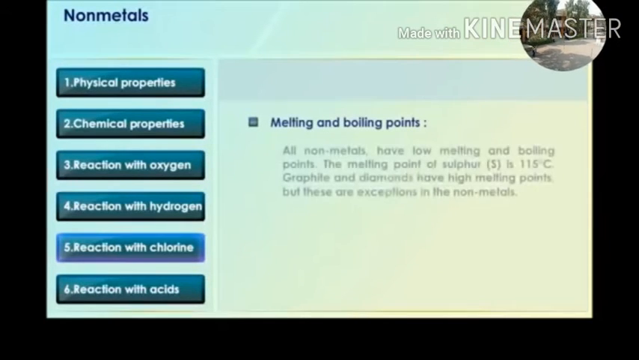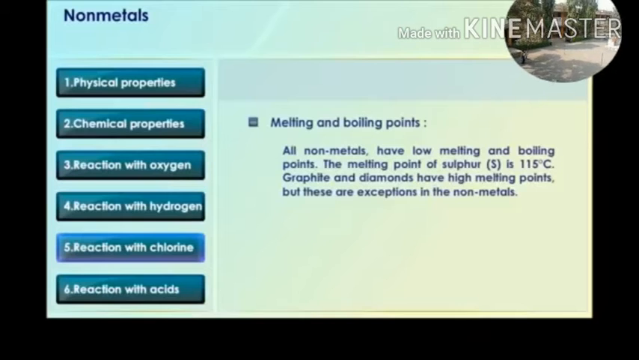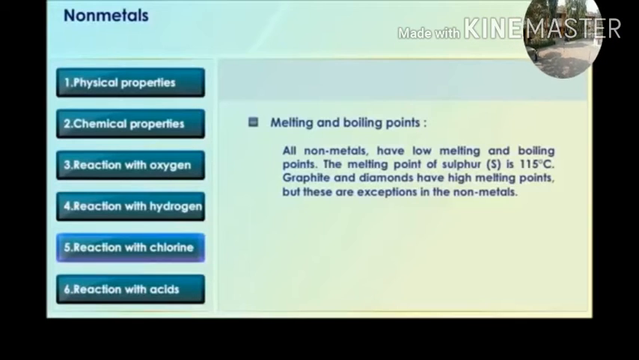Melting and boiling points. All nonmetals have low melting and boiling points. The melting point of sulfur, S, is 115 degrees Celsius. Graphite and diamond have high melting points, but these are exceptions in nonmetals.